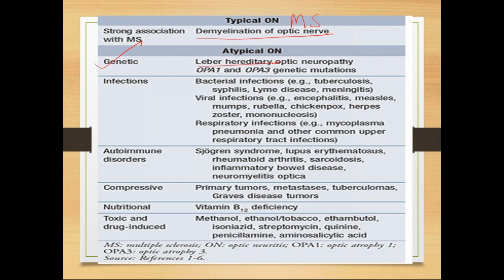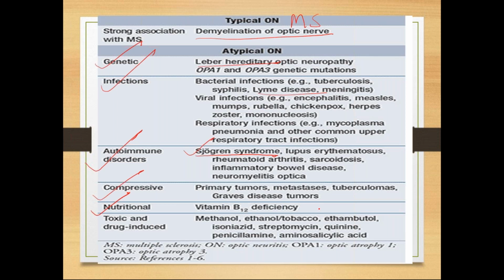genetic, most common is Leber's hereditary, and infectious. I told you Lyme disease, syphilis, mumps, chickenpox, herpes, all these things will come under infectious. Autoimmune diseases also sometimes cause atypical optic neuritis. The most common thing is Sjogren's syndrome. Next comes lupus erythematosus, rheumatoid arthritis, sarcoidosis, inflammatory bowel disease, and neuromyelitis optica. The most common thing, you can say at least one thing, that is Sjogren's syndrome.